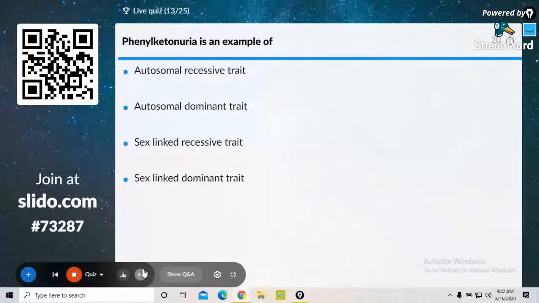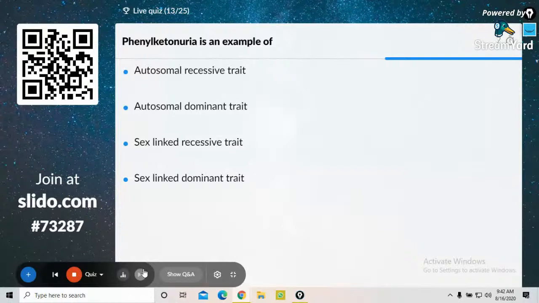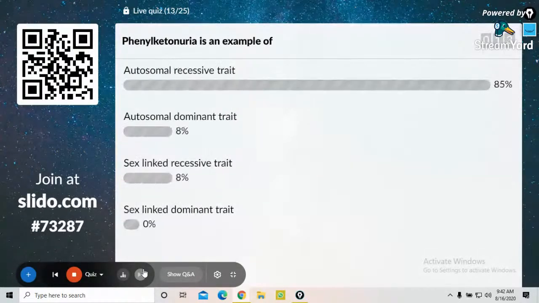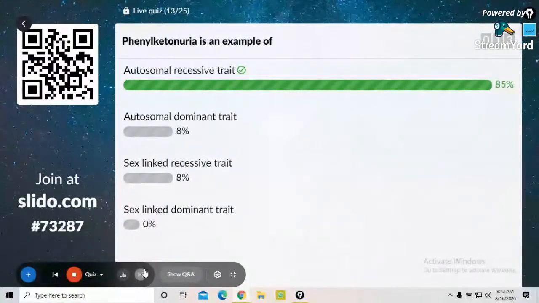Phenylketonuria is an example of autosomal recessive trait, autosomal dominant trait, sex-linked recessive trait, or sex-linked dominant trait. Yes, guys, it is autosomal recessive trait. 14th one on the screen.